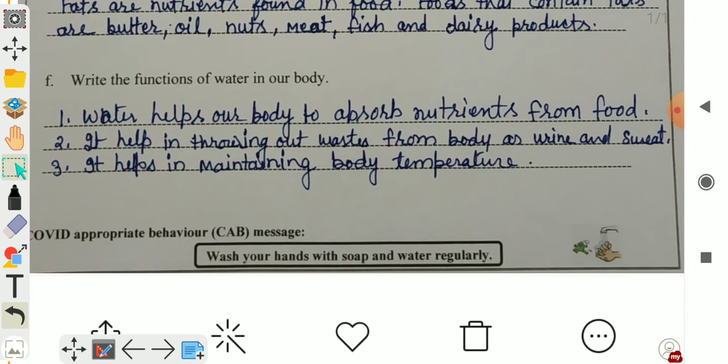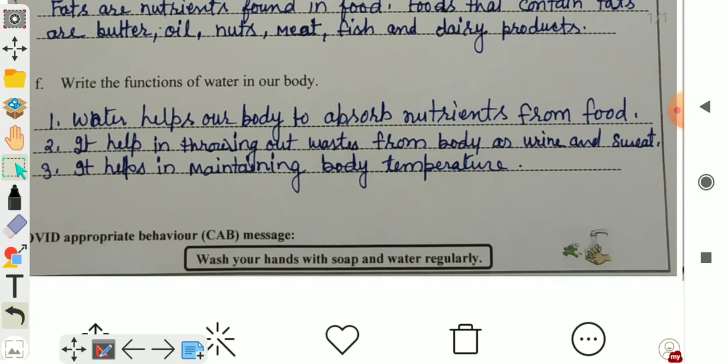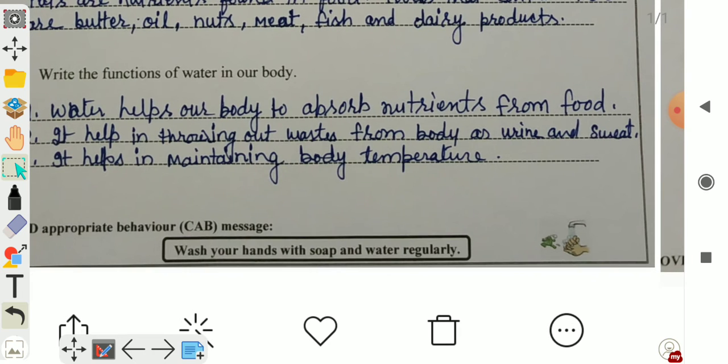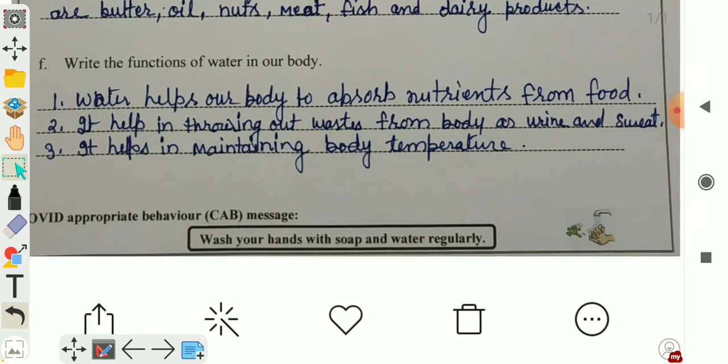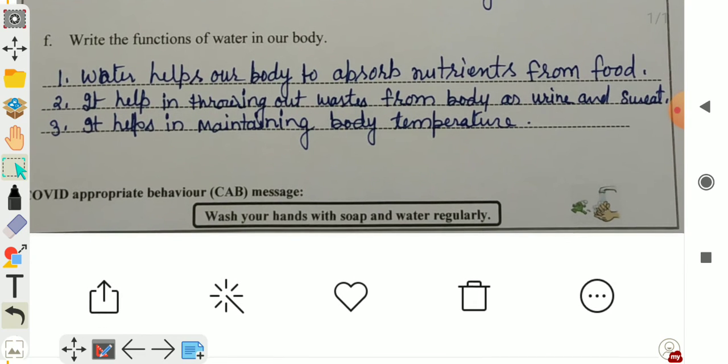Next question. Write the function of water in our body. So what is the function of water in our body? First, water helps our body to absorb nutrients from food. Second, it helps in throwing out waste from the body as urine and sweat. Third, it helps in maintaining body temperature.